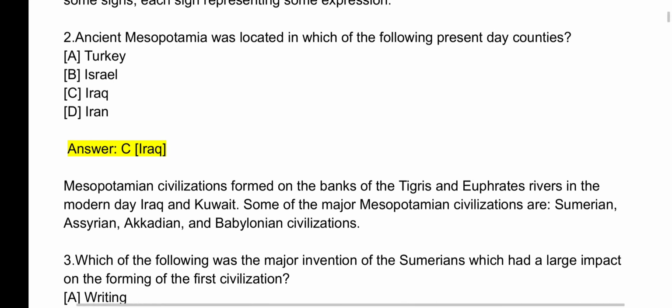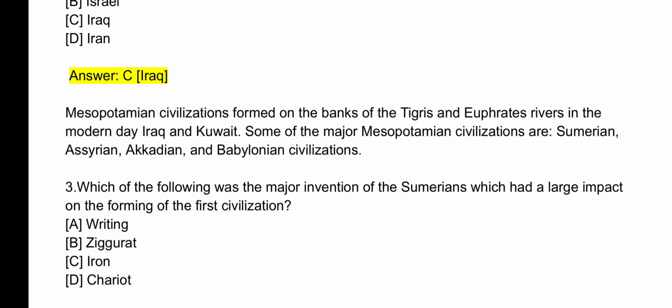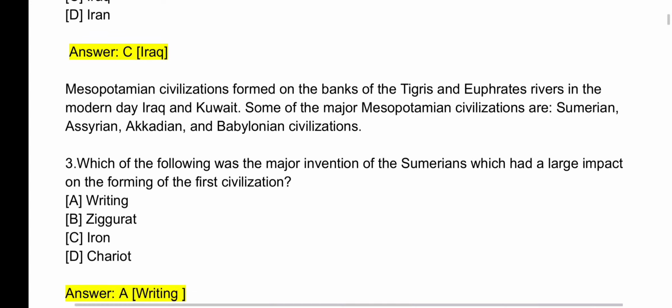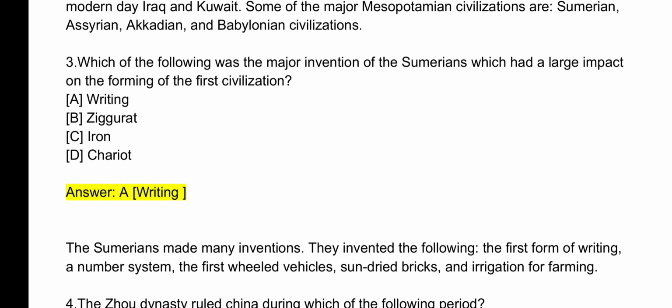Question number 3. Which of the following was the major invention of the Sumerians which had a large impact on the forming of the first civilization? Correct answer is A. Writing. The Sumerians made many inventions. They invented the following: the first form of writing, a number system, the first wheeled vehicles, sun-dried bricks, and irrigation for farming.